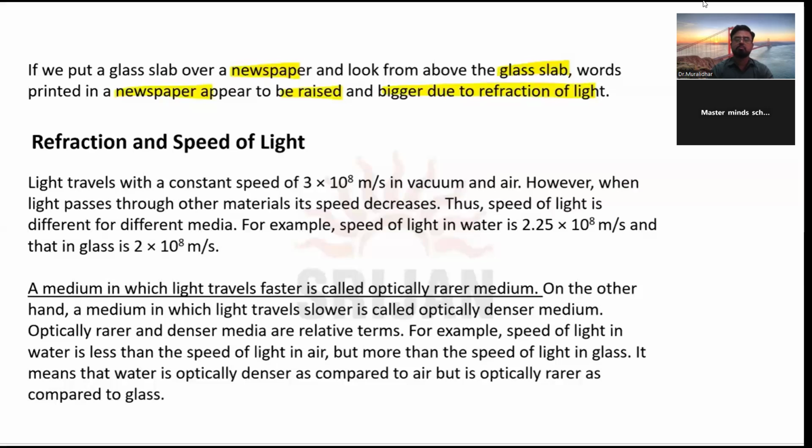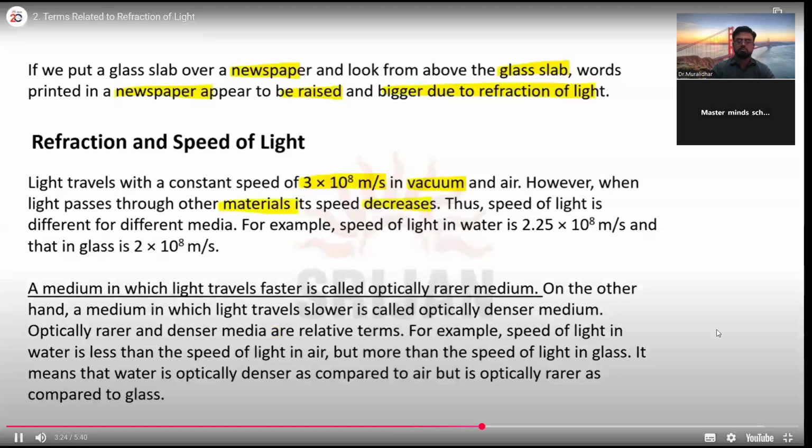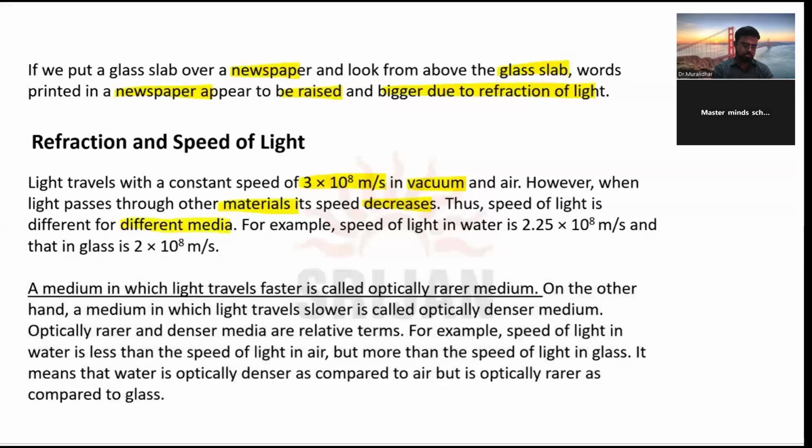Refraction and speed of light. Light travels with a constant speed, which is 3 into 10 raised to power 8 meter per second in vacuum and air. However, when the light passes through other materials, its speed actually decreases. Thus, the speed of light is different for different media. For example, the speed of light in water is 2.25 into 10 raised to power 8 meter per second, whereas in glass it is 2 into 10 raised to power 8 meter per second.